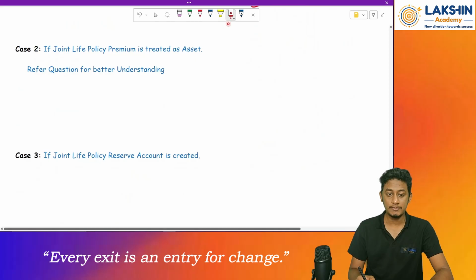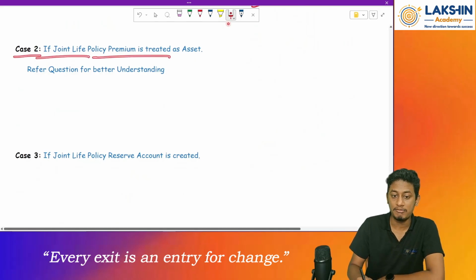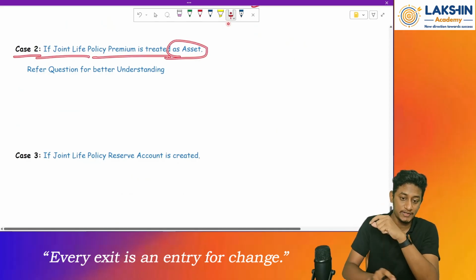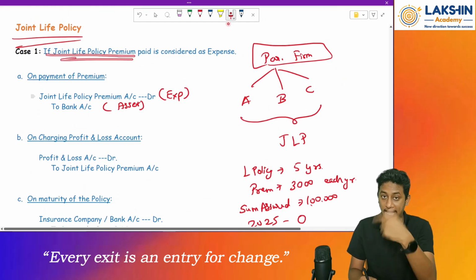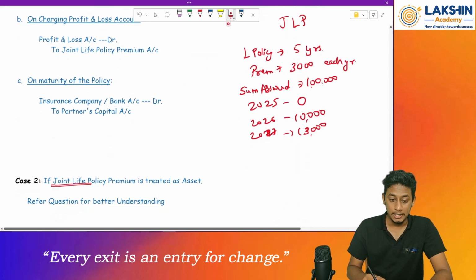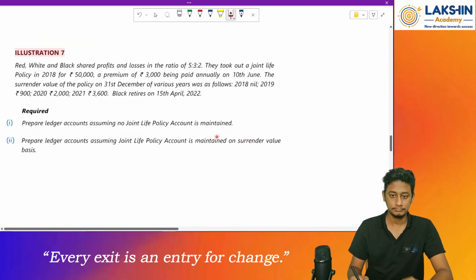Now, case number 2: if the policy premium account is treated as an asset. We will first understand how to pass the entries in case number 1, and then we will go to case number 2, when the joint life policy is taken as an asset. Clear? Okay, let's look at the question.